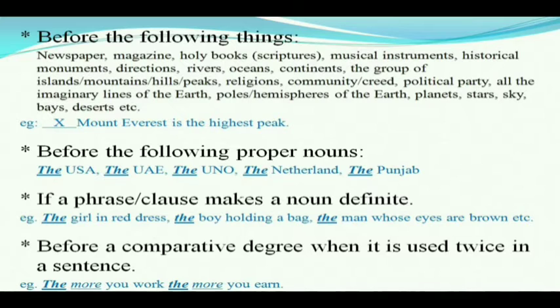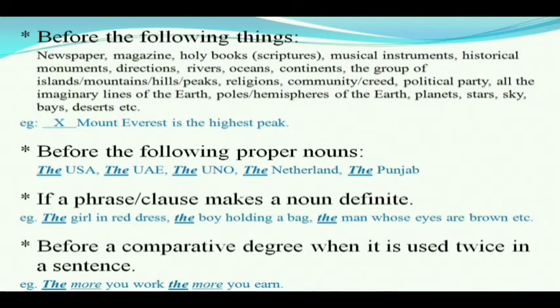Now, the next point: if a phrase or clause makes a noun definite, meaning if a noun is followed by a phrase or clause which makes it definite, in that case we use the before that noun. For example, the girl in red dress. Here, the phrase in red dress makes this girl definite, that I'm talking about this particular girl who is wearing a red dress. So, when a phrase or clause makes a noun definite, we use the before such nouns. Next example, the boy holding a bag. Here, holding a bag is a phrase which makes this boy definite, that I'm talking about the particular boy who is holding a bag among many.